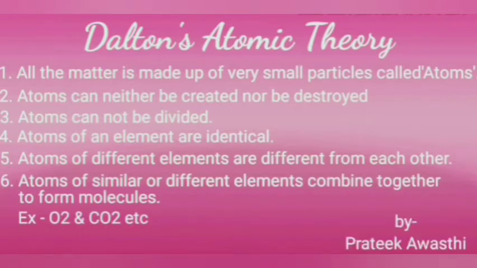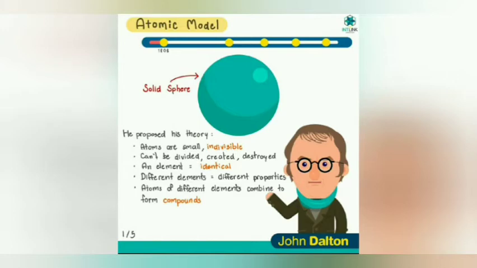This picture depicts all the postulates of Dalton's theory. The atom is like a spherical ball, it is indivisible, and it cannot be created or destroyed. In an element, all atoms are identical. Different elements have different particles, and atoms of different elements combine together to form compounds. These are the postulates which were proposed by John Dalton. After this, we will see why his theory failed.